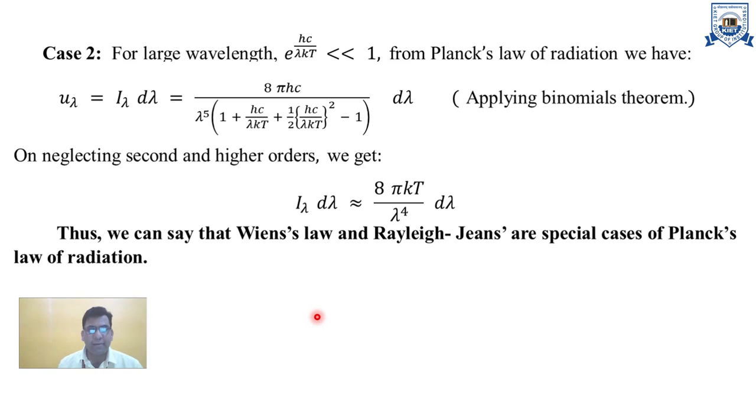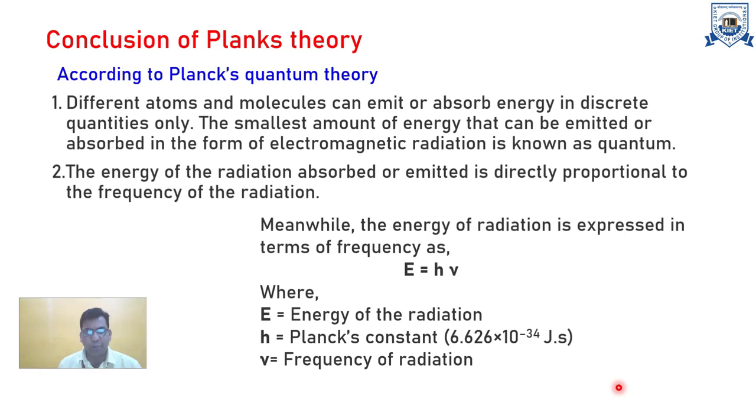Here, all the micro level mathematical calculations I have given in my notes. But in this presentation, we only consider how to derive Planck's radiation formula. By this expression, we can understand properly how Planck's radiation theory can explain black body radiation. Here are the conclusions of Planck's theory. According to Planck, these are very important from your examination point of view.